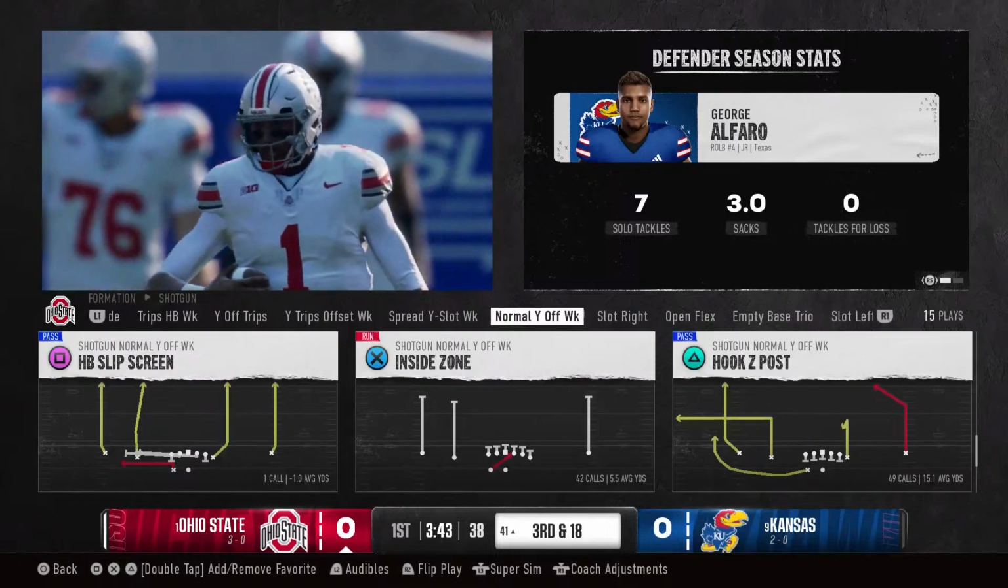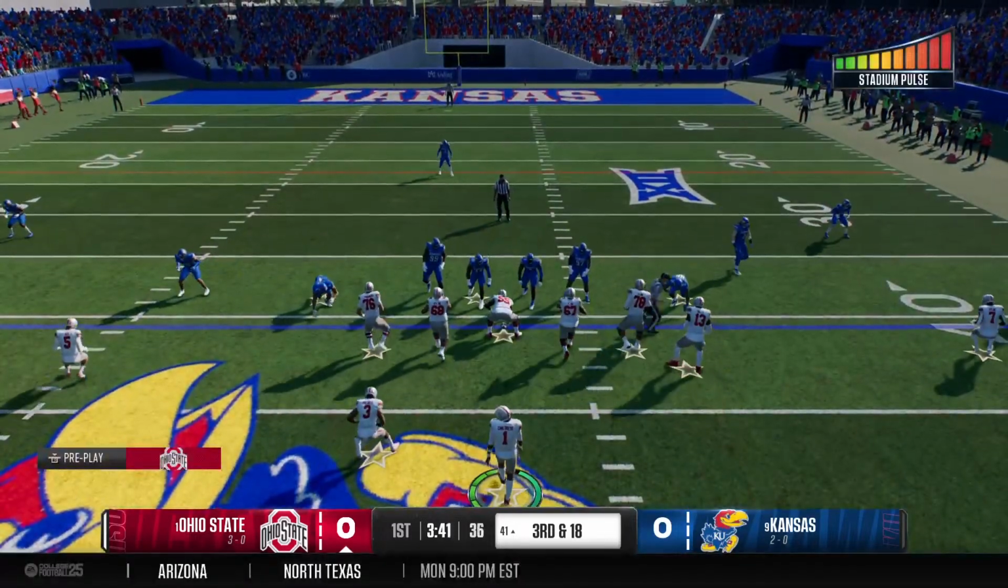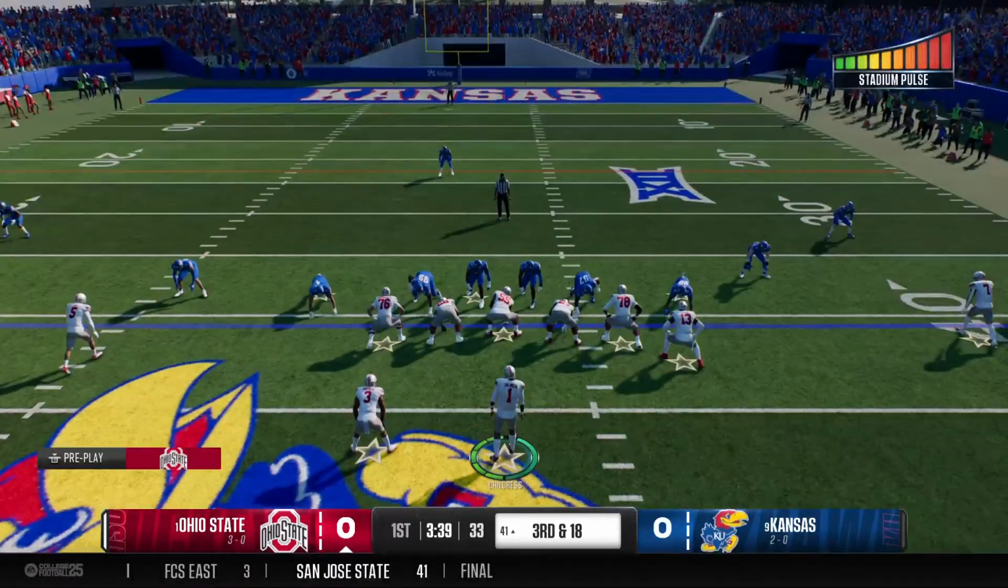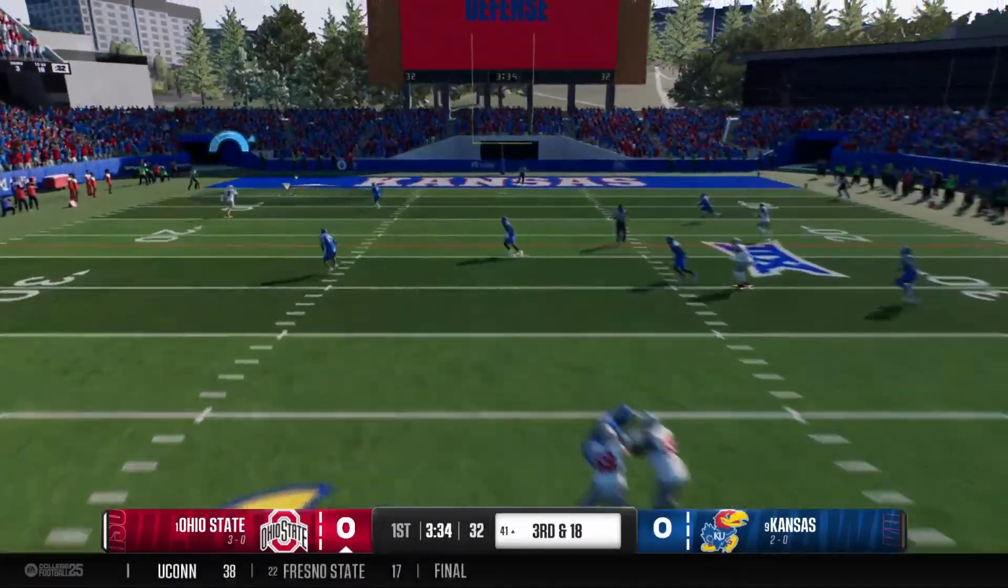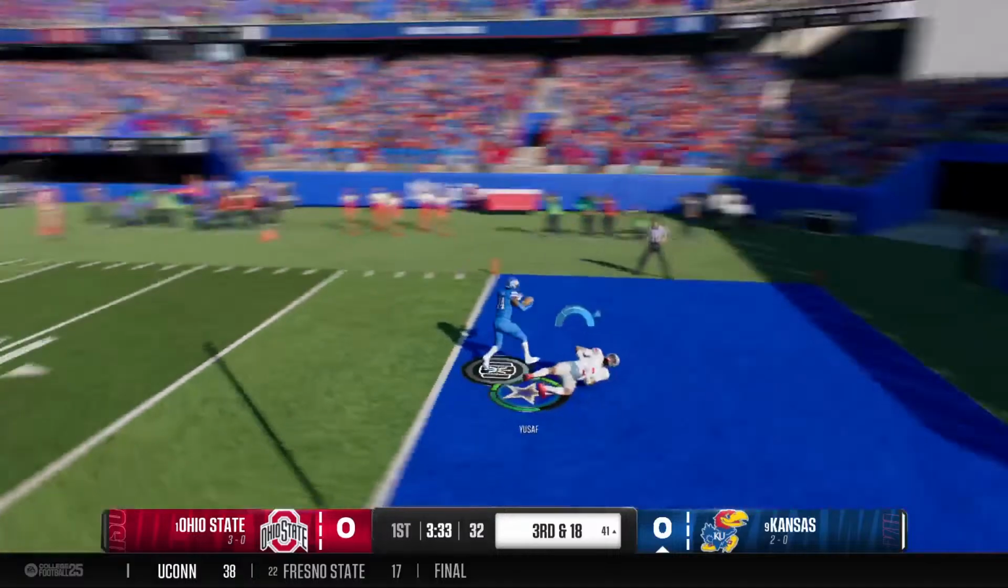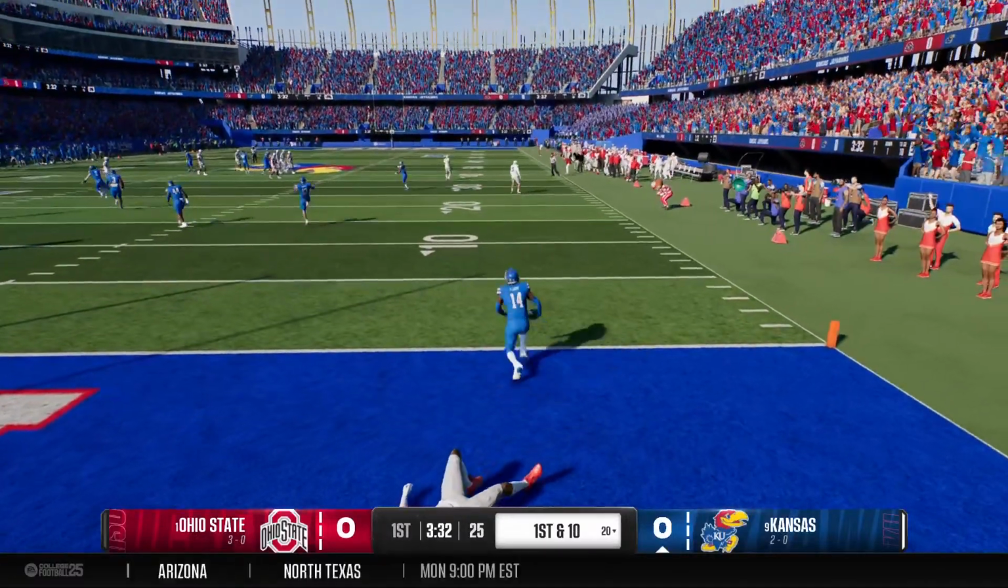Nice sack. This is exactly how you can slow down the momentum and rhythm of an offense. You've got to get some tackles for loss and some sacks. This time, here's a shot toward the end zone. And it's picked off in the end zone.